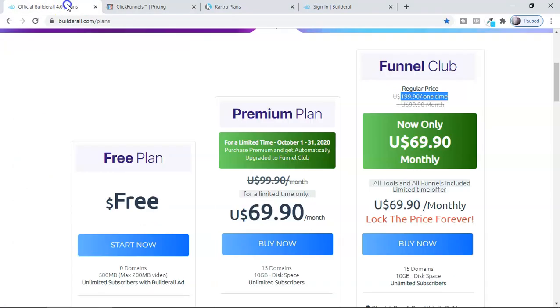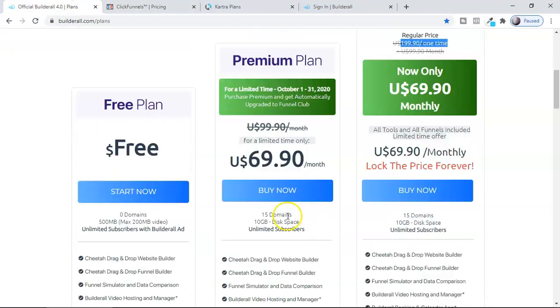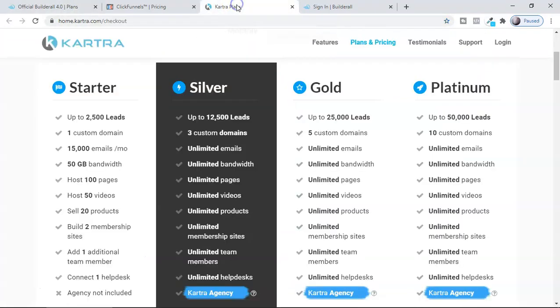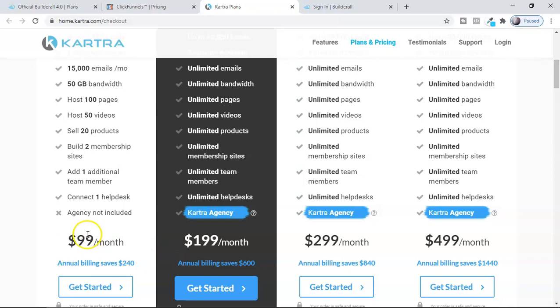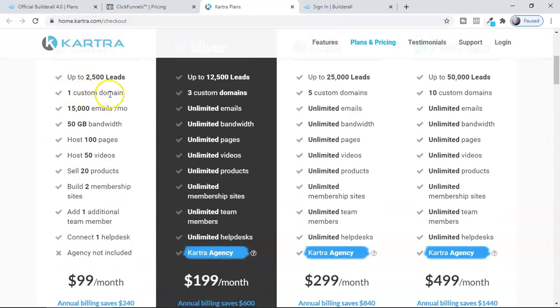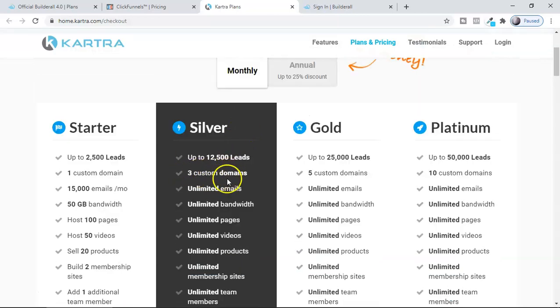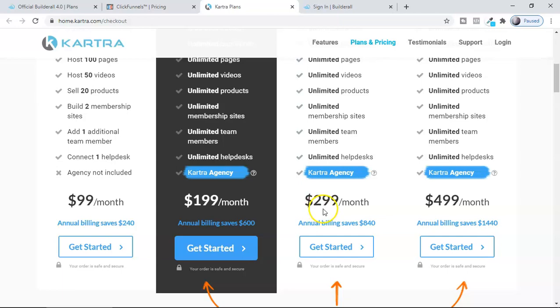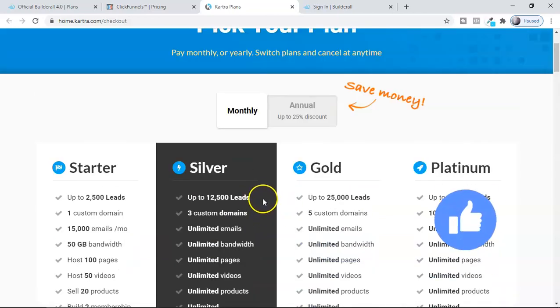But here you can see this is like $69 or $70. You can have 15 domains here. I can also compare this with Kartra, which is also amazing, again $99 and they are giving only 1 domain. For 3 domains you have to pay $199, okay. For 5 domains you have to pay $299, but the software is amazing, no doubt in this.